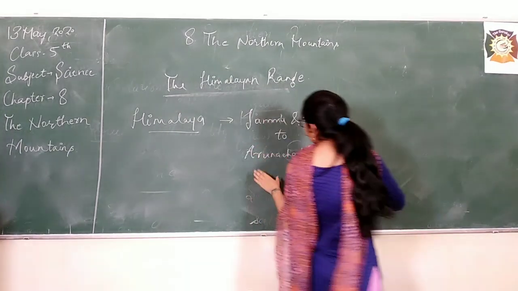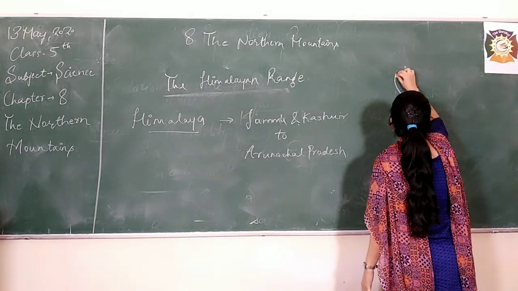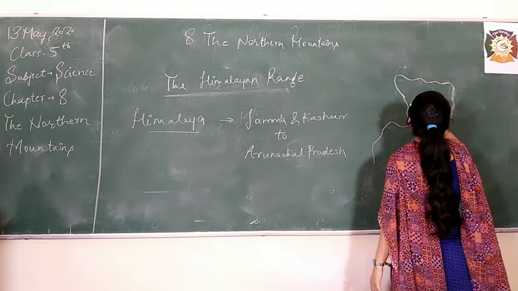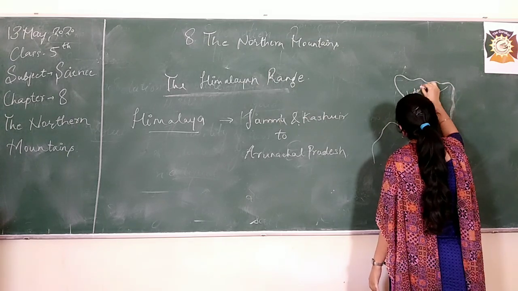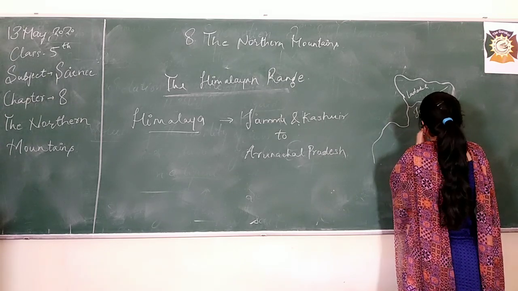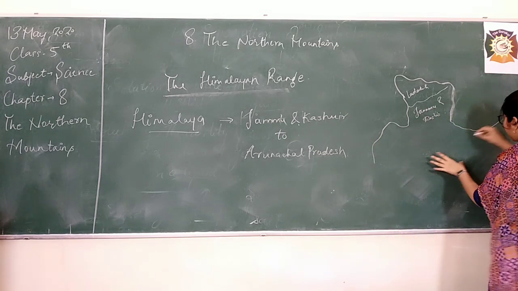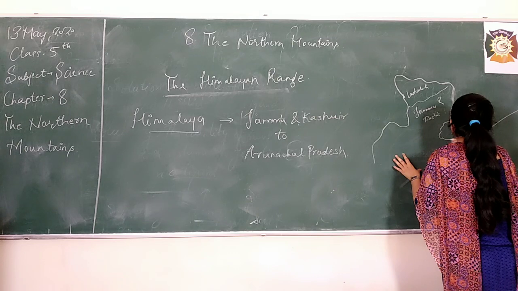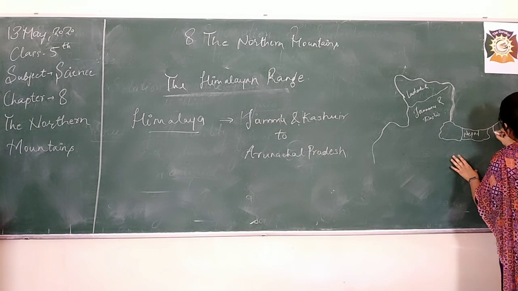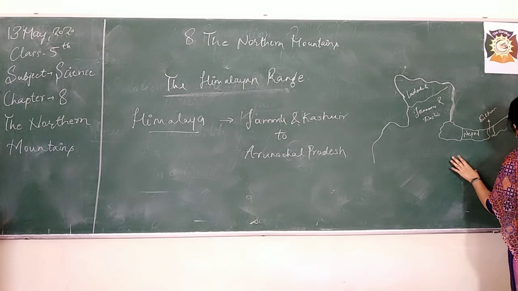I'll show you this on the map also. I'll just try drawing a rough map. If the India map is located something like this, at the topmost region we have Ladakh. Then we have Jammu Kashmir. After this, here the shape is something like this. Here we have Uttarakhand. Then Nepal. Then we have Sikkim. Here it is Bhutan.